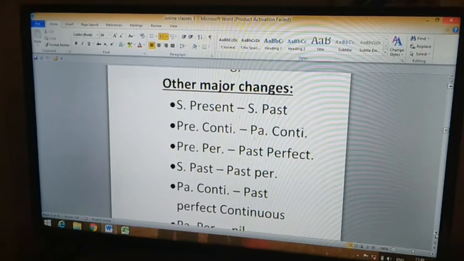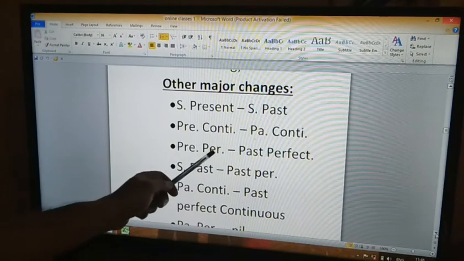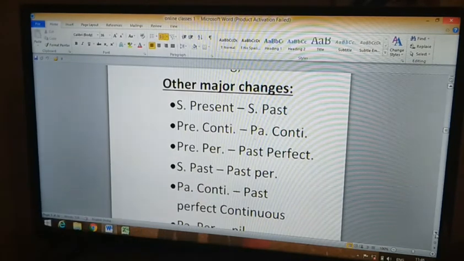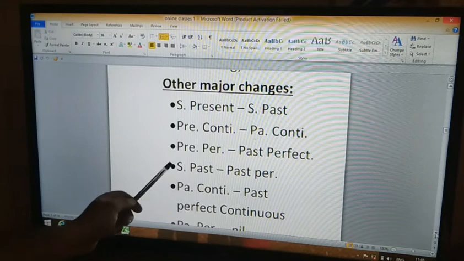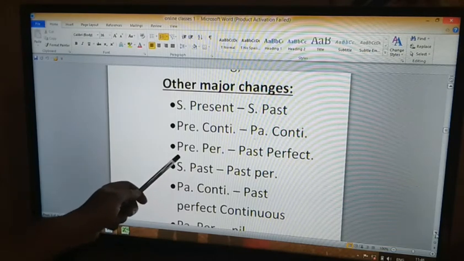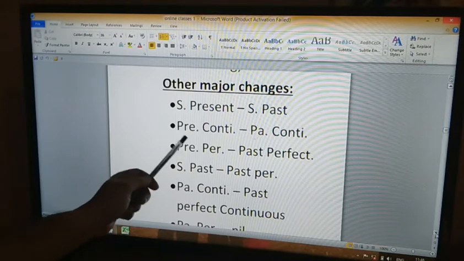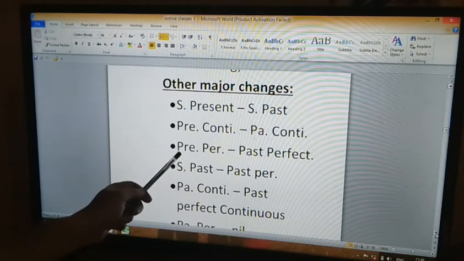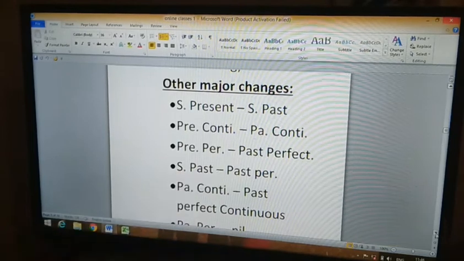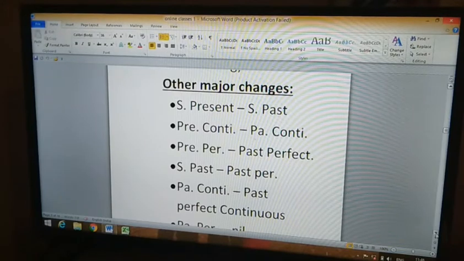Now the next rule is that present perfect changes to past perfect. If the tense of the verb in the reported speech is present perfect in the direct speech, that changes to past perfect. Example: he said, "I have written a novel."